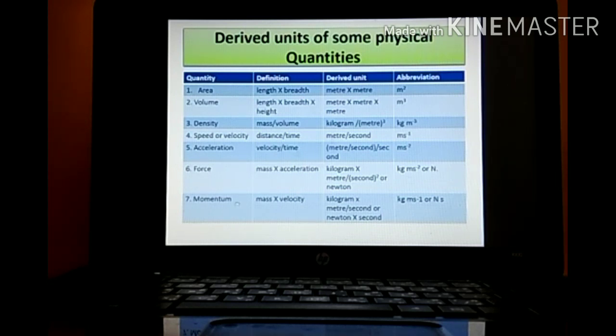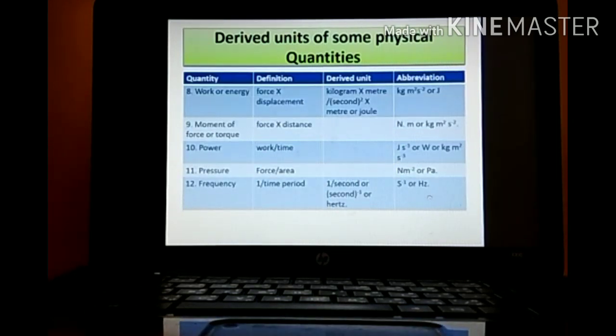Next one, momentum. Momentum's formula is what? Mass into velocity. Mass is measured in what? Kilogram. Velocity is measured in what? Meter per second. So it can be denoted by kg meter per second, or it can also be denoted as Newton second. Next one, work or energy.